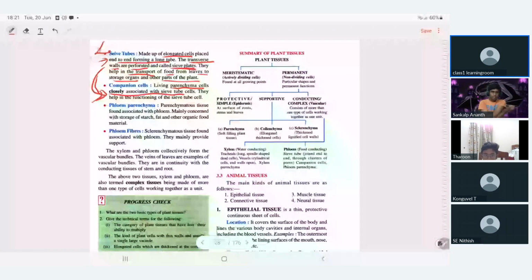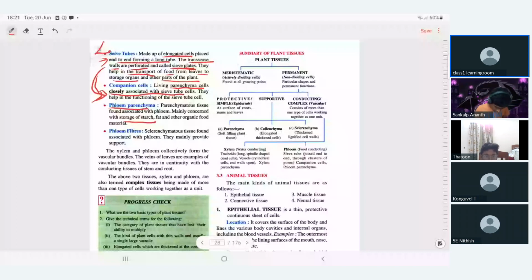Next, phloem parenchyma. Phloem parenchyma is associated with phloem, basically for storage. They both collect and give it to phloem parenchyma. First from the leaf, the sieve tubes collect. Are sieve tubes dead or alive? Sieve tubes are actually thick walled, dead.